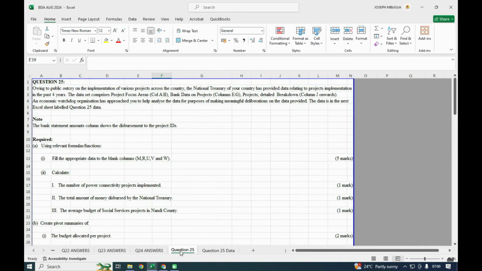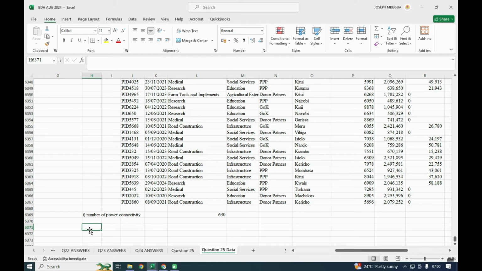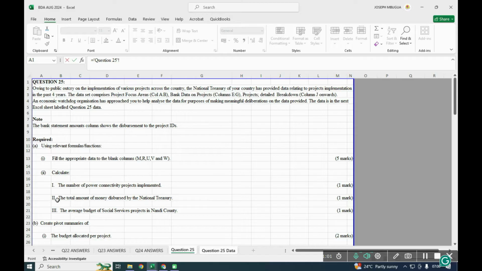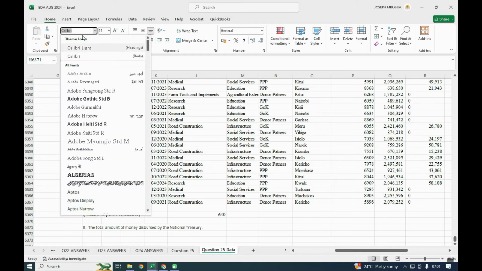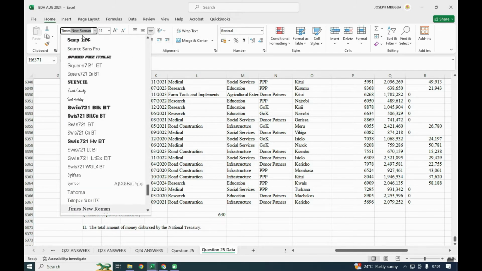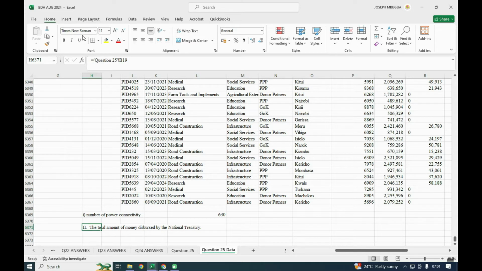Then the other part, that was 2 Roman 2: total amount of money disbursed by the National Treasury. So you can have here total money disbursed. Here I've said you use the Times font, that way. So total amount of money disbursed by the National Treasury.